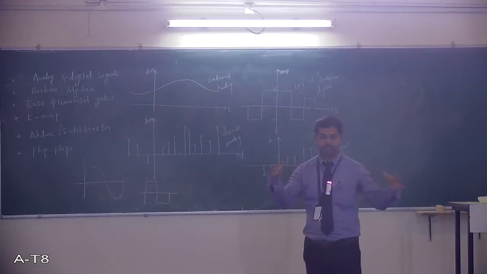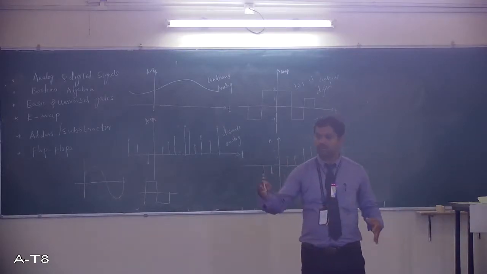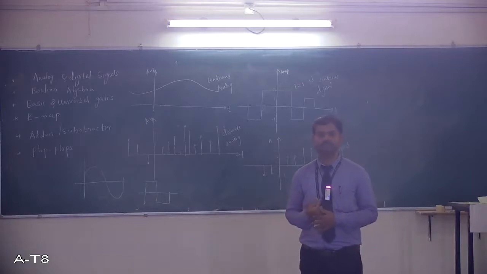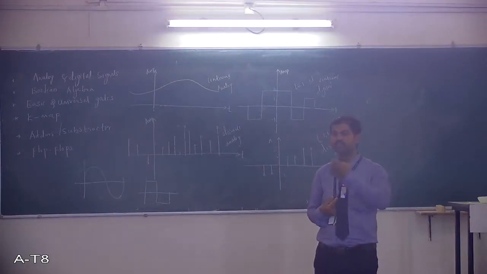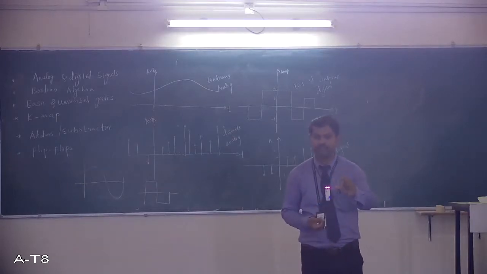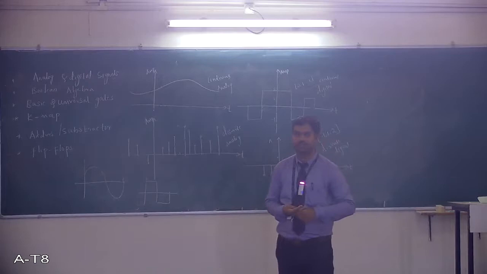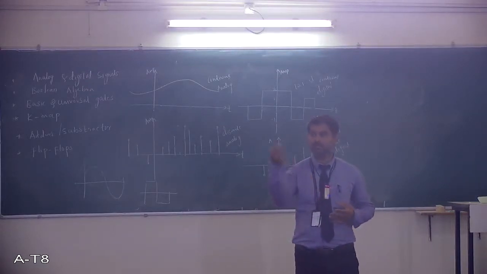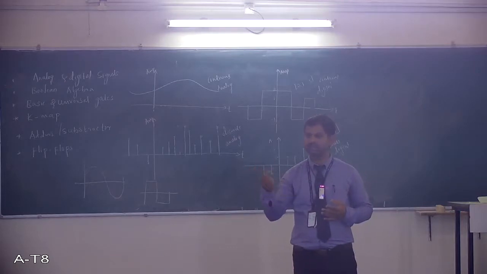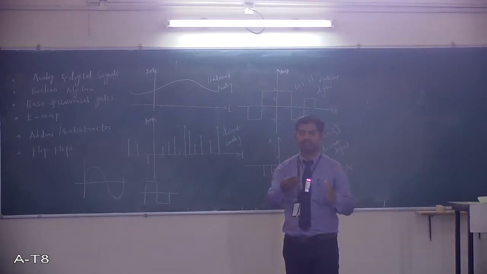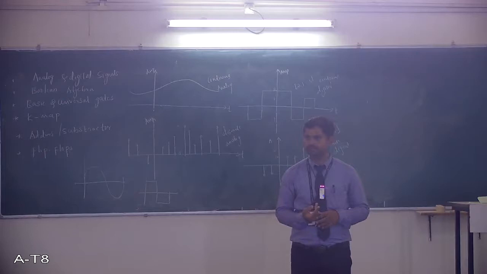In a computer system, all the time the information is moving in digital form. And if you want to read some information from any disk, it is digital. If you take a temperature sensor, it is an analog device. All the time it is giving you some temperature. It is continuous in nature. So it is analog. So based on the type of the source, we'll use analog or digital.